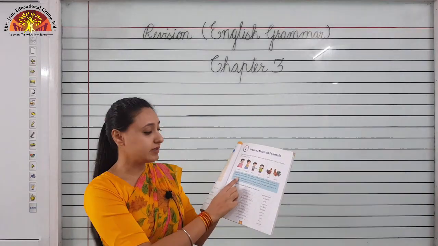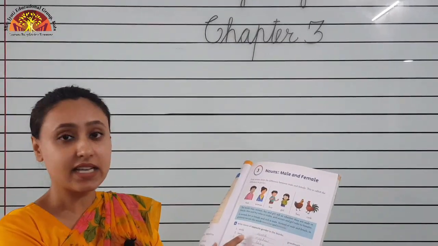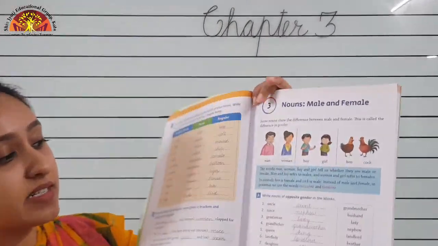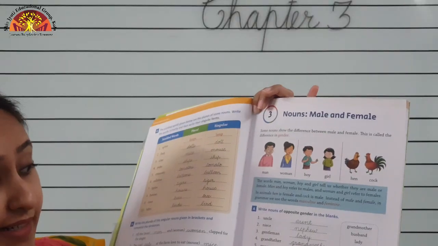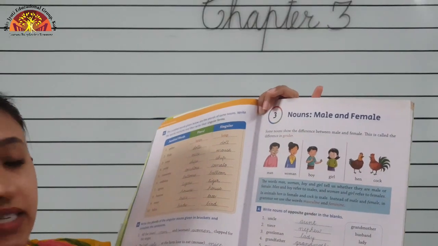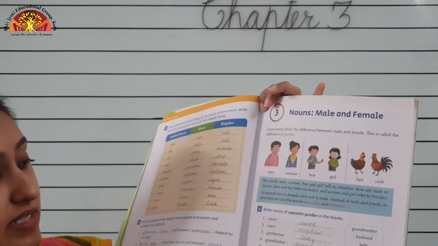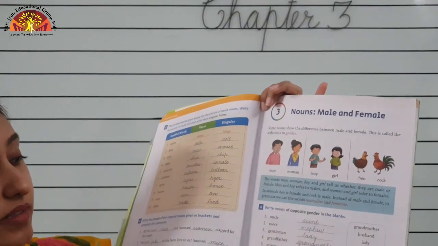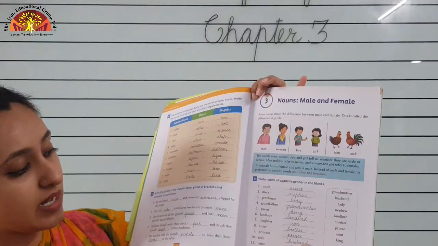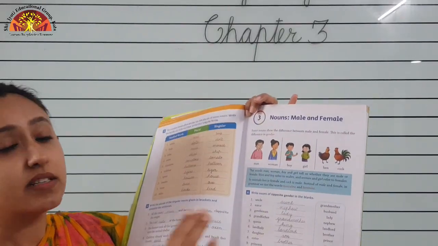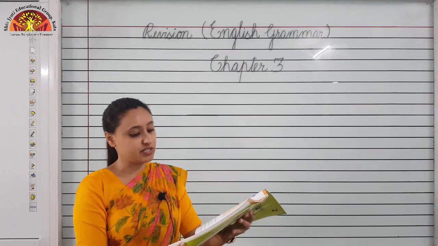Number 1: uncle, aunt; niece, nephew; gentleman, lady; grandfather, grandmother; landlady, landlord; queen, king; daughter, son; sister, brother; princess, prince; wife, husband; witch, wizard. These all are the opposite gender.